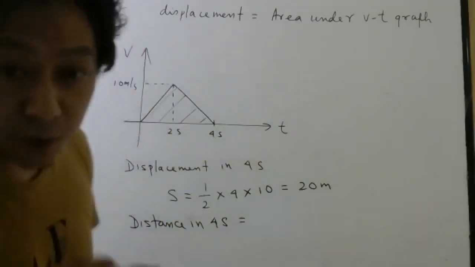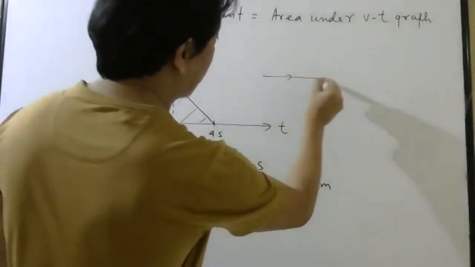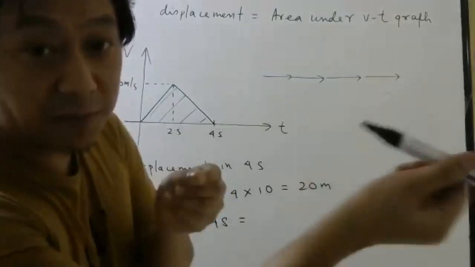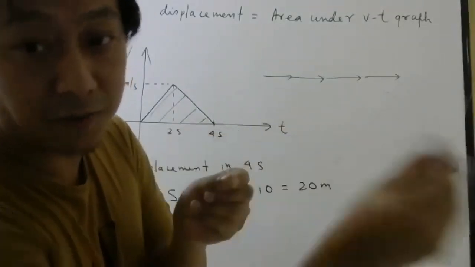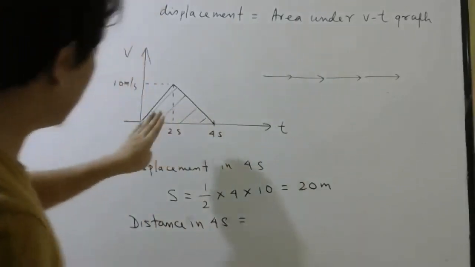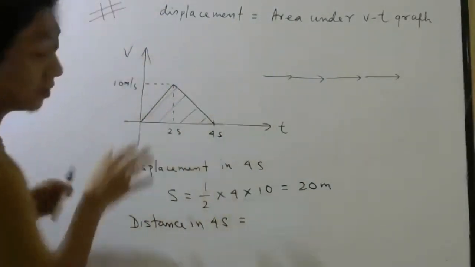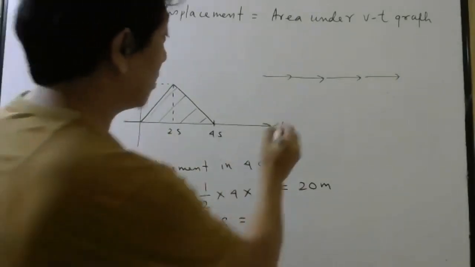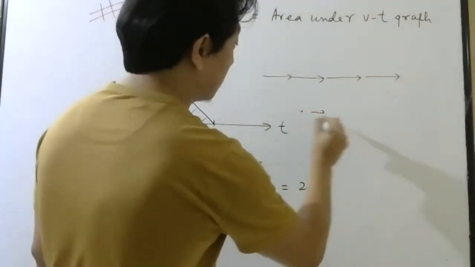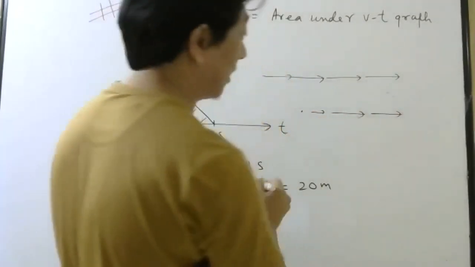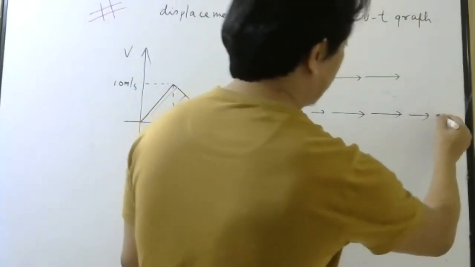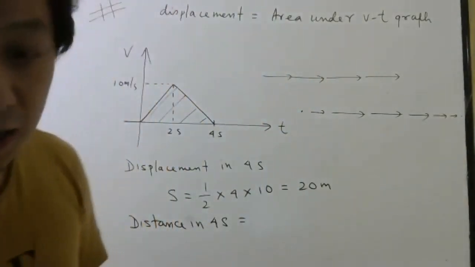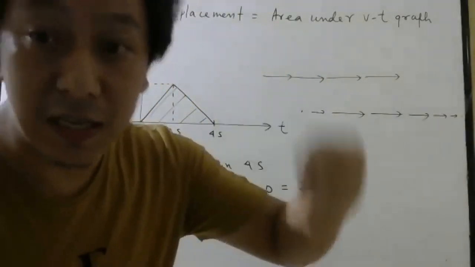So since velocity is positive, it means the body always goes this side. It is never coming back. If it is coming back, what will be velocity? If it is coming back, velocity will be negative. But in this problem, you can see velocity is positive. Yes, I know. Up to 2 seconds, velocity is increasing. So it starts with 0, then 2 meter per second, 3 meter per second, 10 meter per second. Then after that, again 8 meter per second, 5 meter per second, 2 meter per second, and then it again stops.